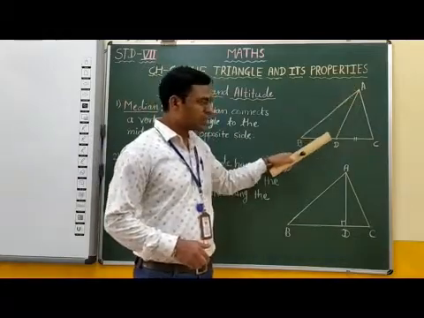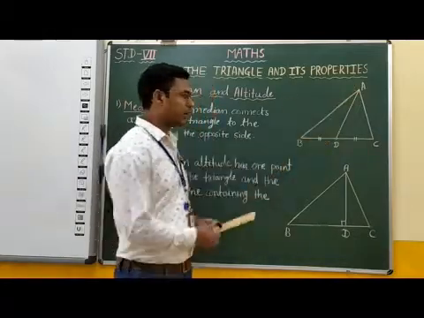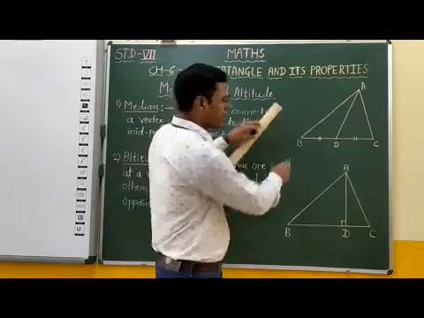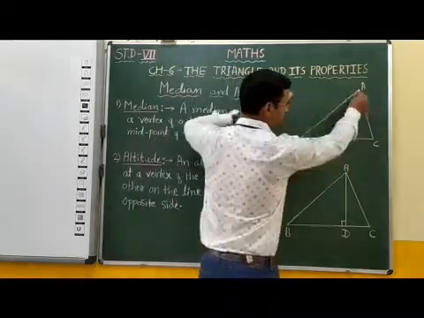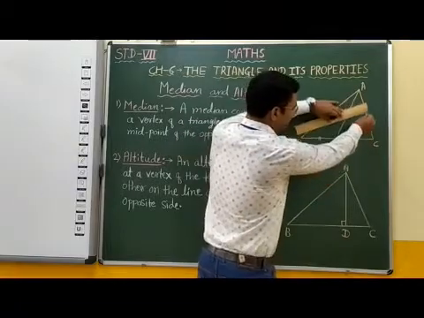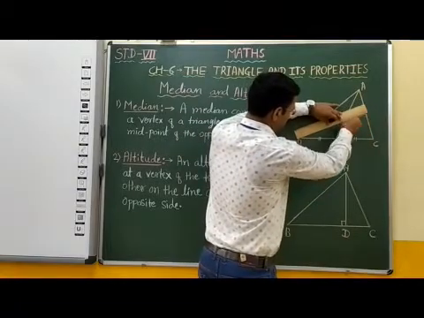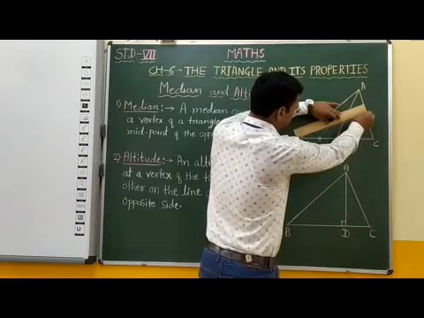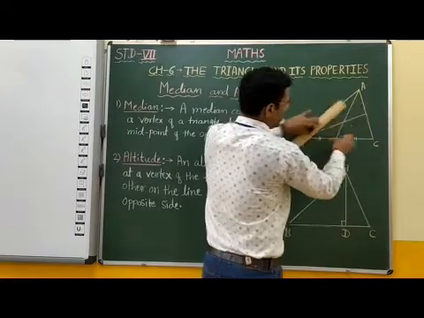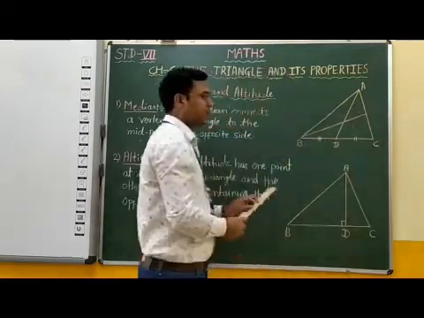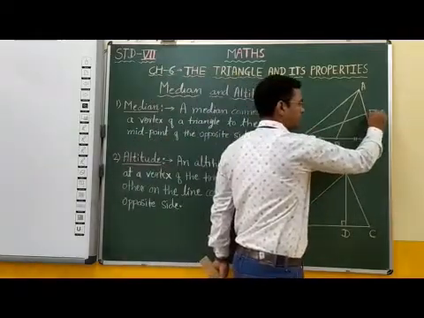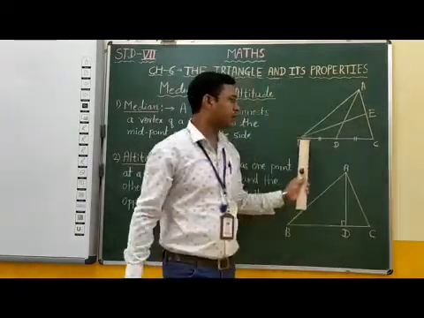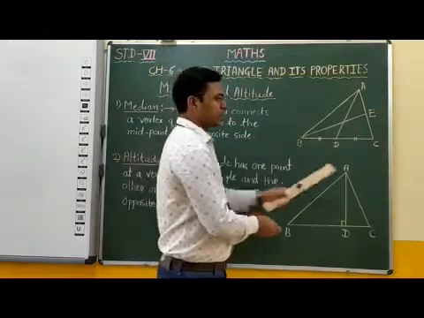Here, this is the first median. If you draw a median from vertex B, then this is the midpoint, and if you join the vertex and the midpoint of the opposite side, then this is also a median of the triangle, BE.